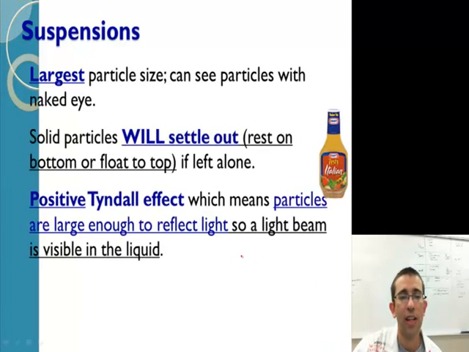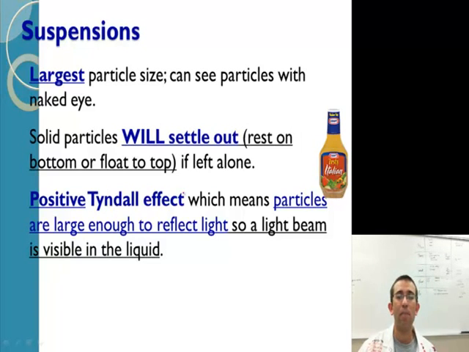Alright, suspensions have really large particles, right? And they will settle out. If you ever had a cup of dirty water, right, and you let it sit for a while, you'll see that the dirt goes to the bottom and the water stays on top. Something like Italian salad dressing. If you just left it, and you can kind of see it in this bottle, some of the chunkier stuff goes to the bottom and the oil stays on top. That's called a suspension. Alright?